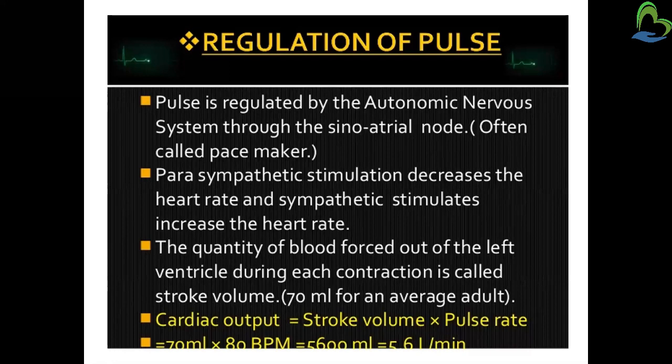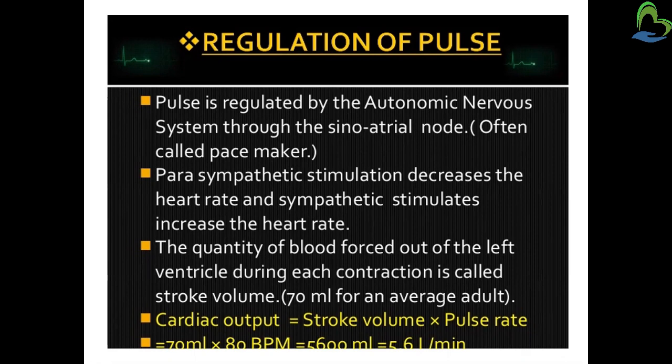From this stroke volume we will calculate the cardiac output. How will we calculate our cardiac output? We have to multiply the stroke volume by the pulse rate. So the pulse rate times stroke volume will give us the cardiac output.